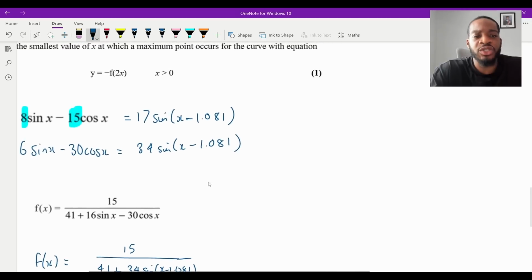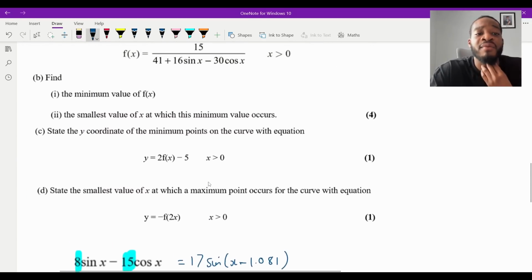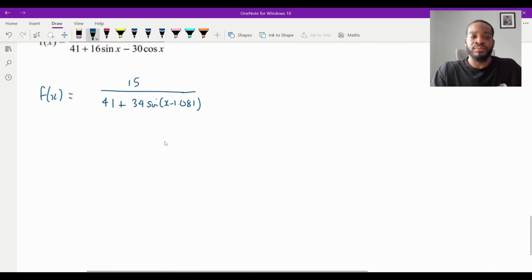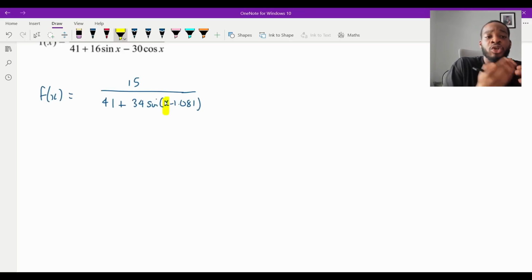Perfect. Now, what does the question ask me to do? It says I need to find the minimum value of f of x. So I need to minimize this function here. Now, this function is a fraction, so just think about it logically. I want this fraction to be as small as it can be. Then I would need to be dividing by the biggest number possible. The reason I'm only looking at the division is because the numerator is a constant. I can't do anything about the 15. However, the denominator has a variable x, so the function depends on what x is, which is in the denominator. If I want it to be as small as it can be, I would want the denominator to be as big as it can be. I want to divide by the biggest number possible.